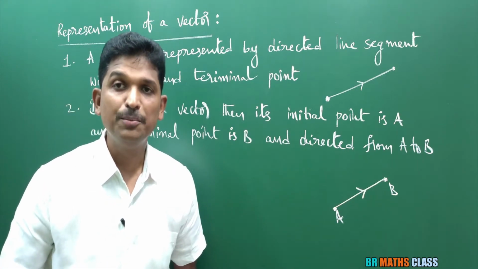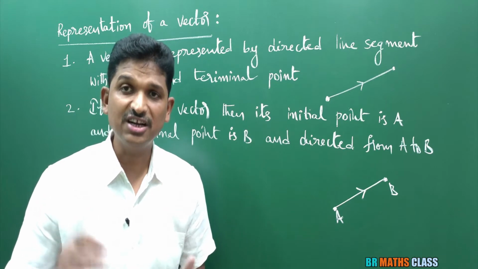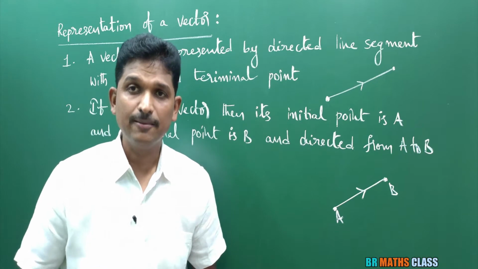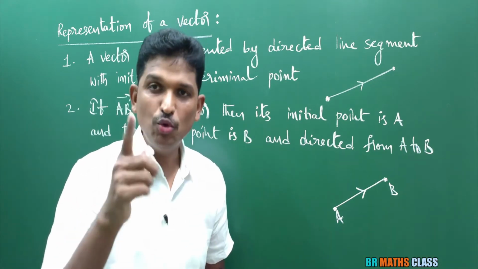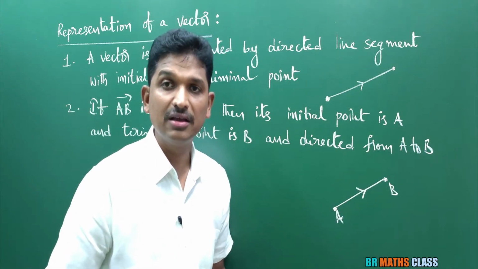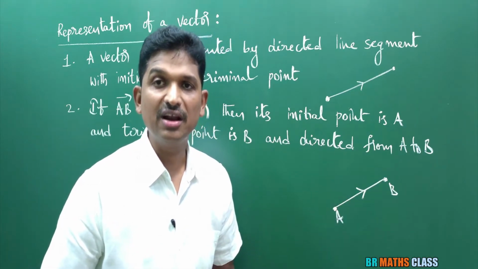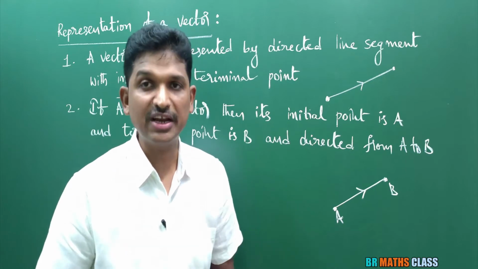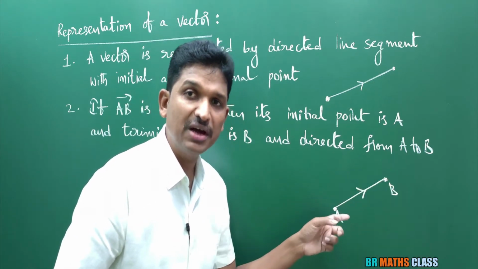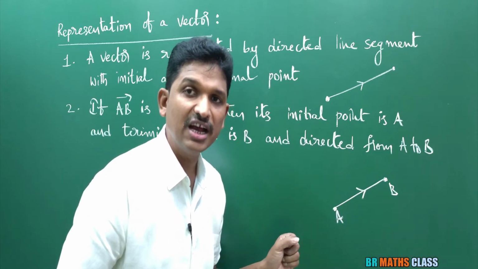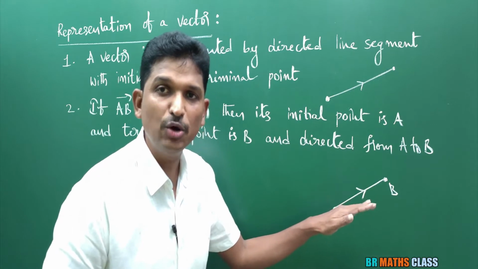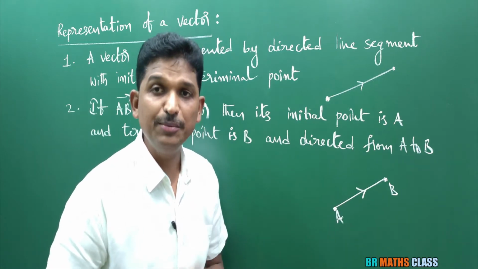What does BA bar mean? BA bar is a vector directed from B to A, whose initial point is B and terminal point is A. I hope you are understanding. And one more very important point: the length of the vector AB bar is known as the magnitude of that vector. The length of AB bar is the line segment AB, that is, the distance between the points A and B. AB is known as the magnitude of the vector AB bar.